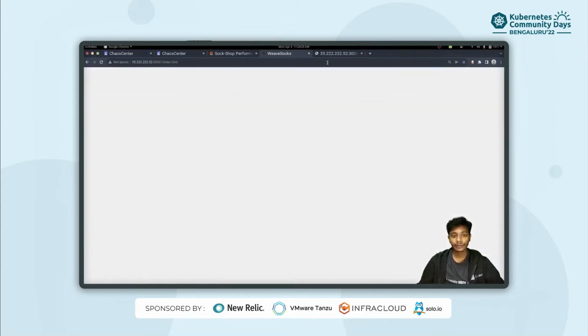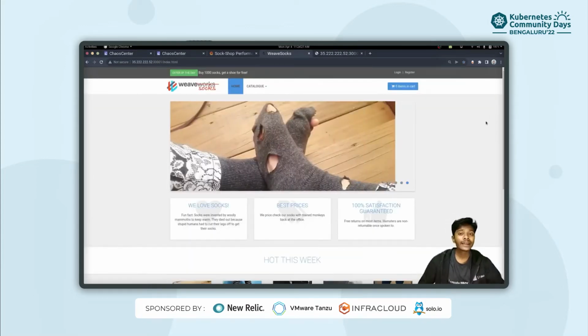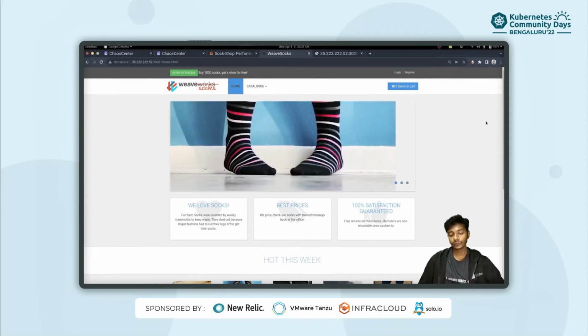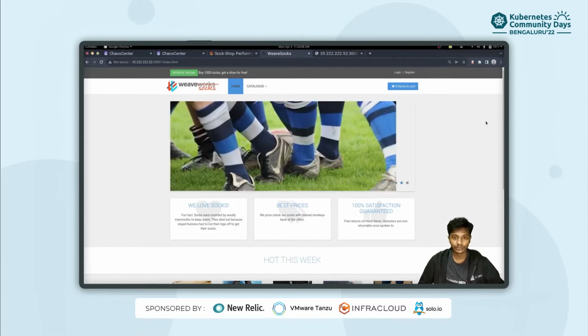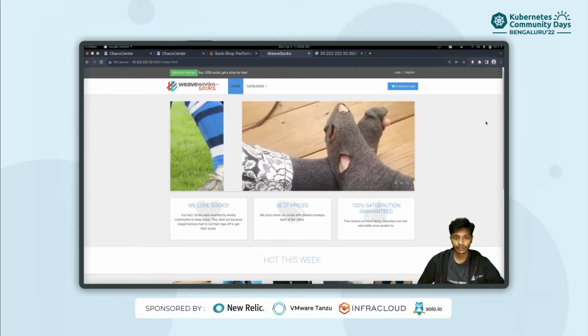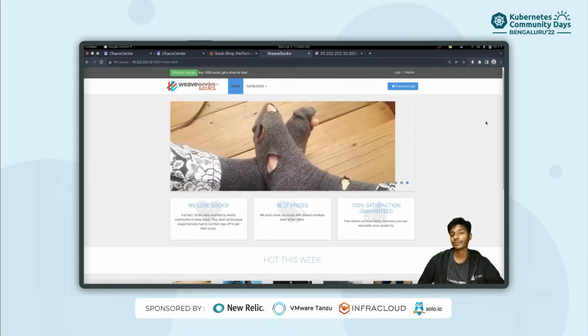So, let me bring you SockShop, an online e-commerce marketplace where everyone loves to buy their socks. What's so special about this application is that it's completely made out of Kubernetes microservices. You have a bunch of deployments, replica sets, and so on. Sounds like a perfect recipe for chaos to me.